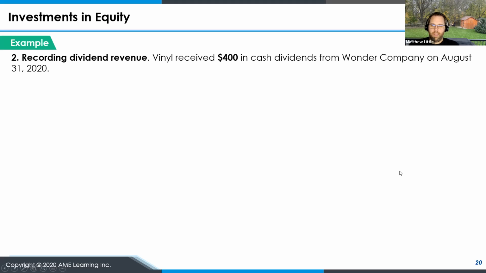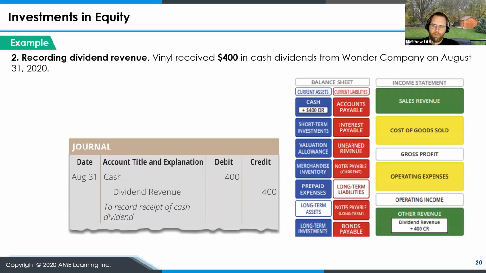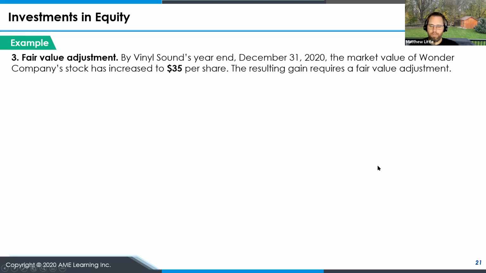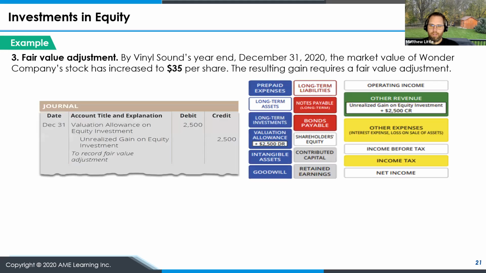In this case, we received dividend income on those shares that we purchased, and we received $400 in cash dividends on August 31st. So we'll record the dividends when received. We debit cash, 400, and credit dividend revenue, to record the receipt of cash dividend. Now, if they've declared and just didn't pay, you would also record that entry as a receivable.